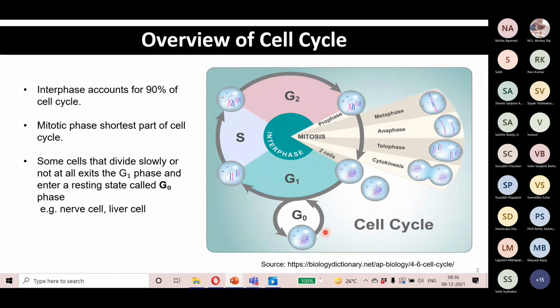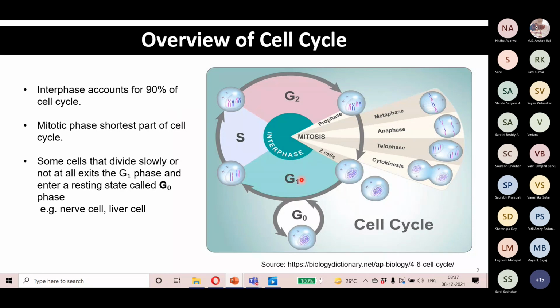There are some other cells that undergo the G0 phase. The G0 phase is the quiescent phase. Cells in the quiescent state are differentiated but do not divide any longer. They can divide if they receive a growth signal, but unless they receive a signal, they won't divide further. They are differentiated cells. The interphase accounts for 90% of the cell cycle.